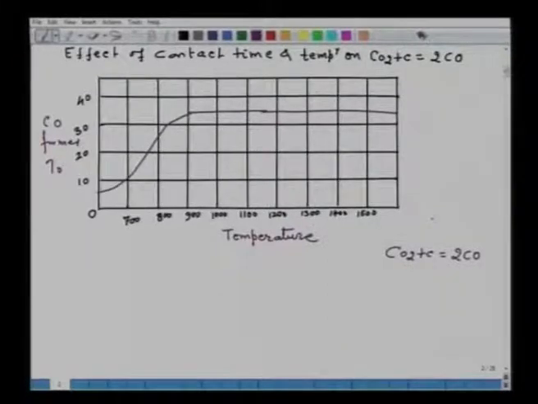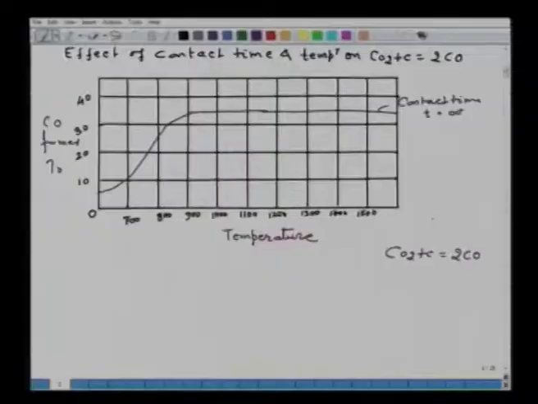This is the contact time; if we say T equals infinity, a very large contact time, then naturally CO2 plus C equals 2CO will approach equilibrium, and this line will approach at a very high contact time.